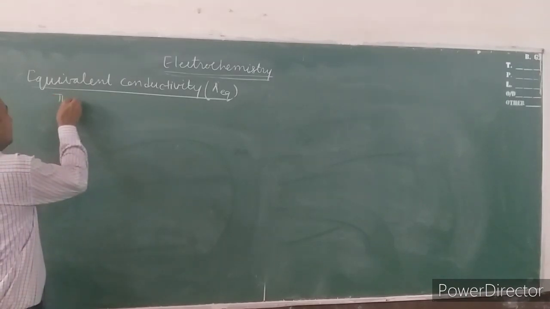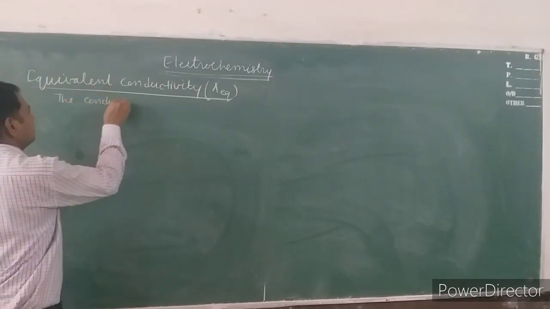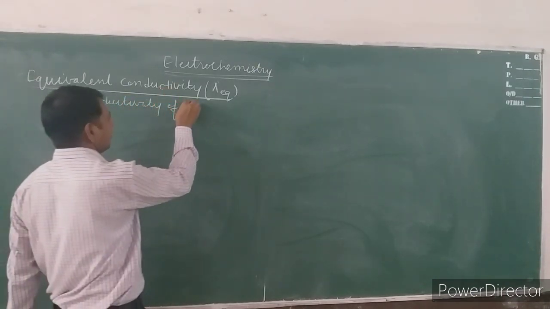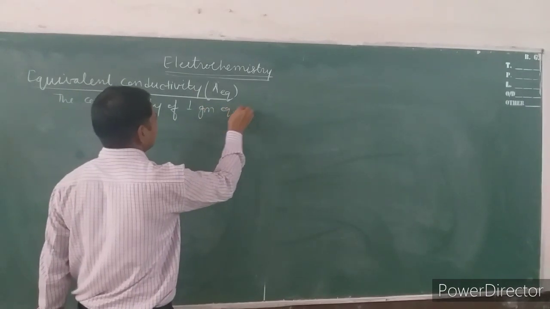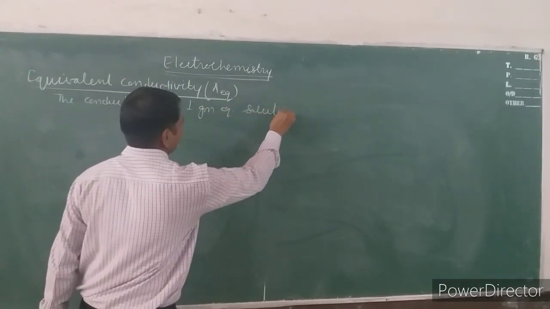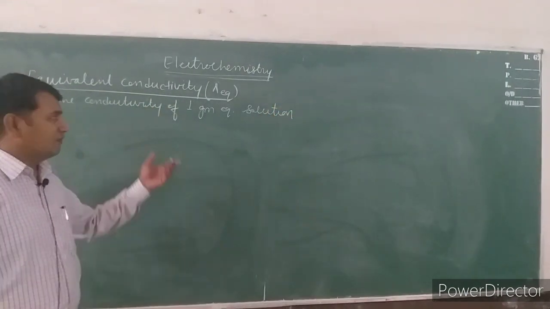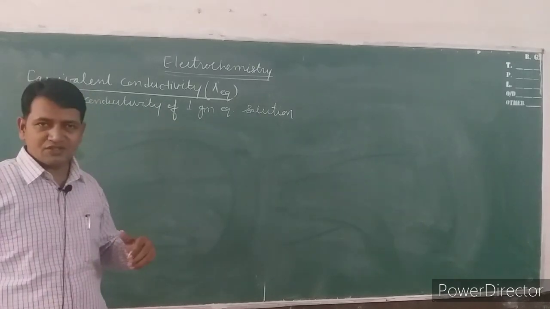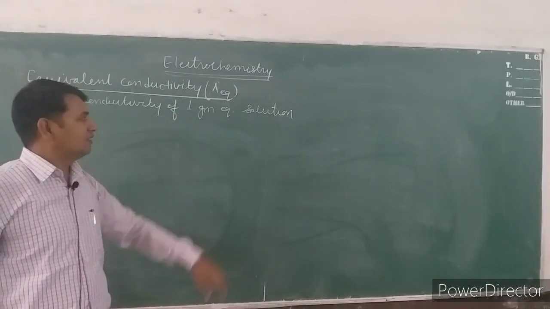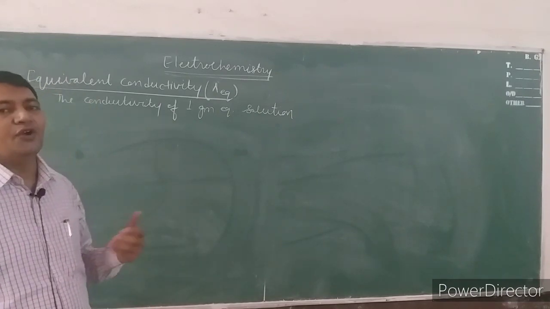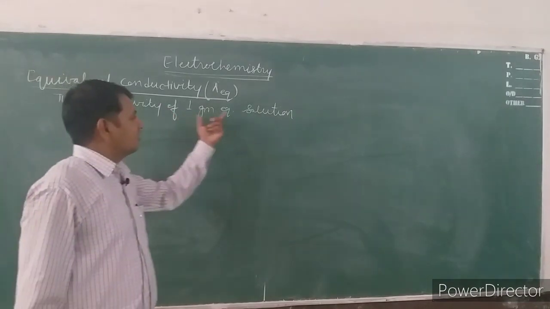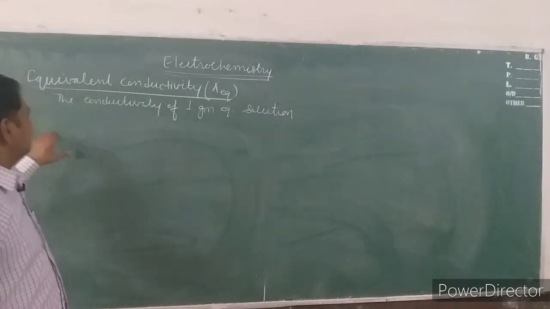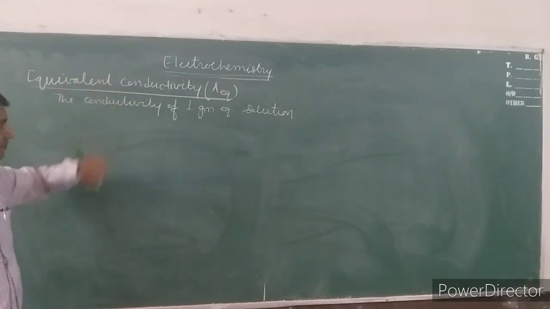Definition: the conductivity of 1 gram equivalent solution. 1 gram equivalent means when 1 gram equivalent weight of a given electrolyte is dissolved in 1 liter solution, that is known as 1 gram equivalent solution. That is also known as normality. When 1 gram equivalent is dissolved in a 1 liter solution, that is known as normality. So for that we use the term equivalent conductivity.